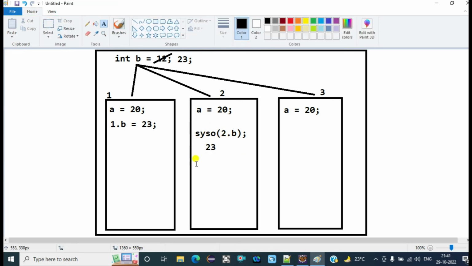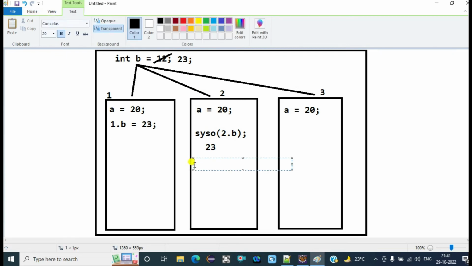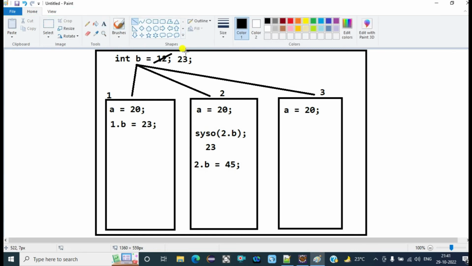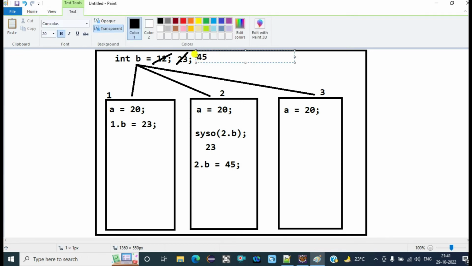And suppose now we update the value of b using this object, 2.b equals 45. Now this 23 will get removed and the value will get updated to 45. Now the updated value is 45.